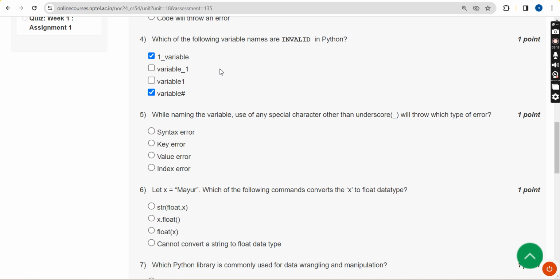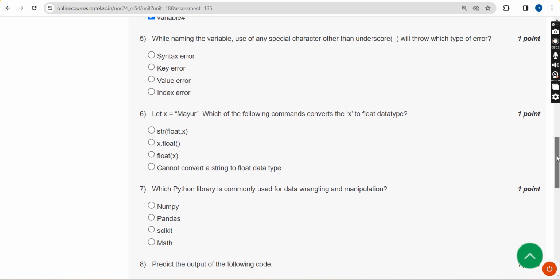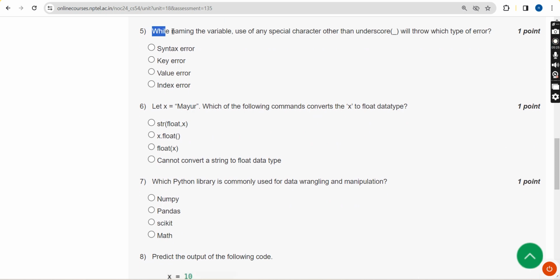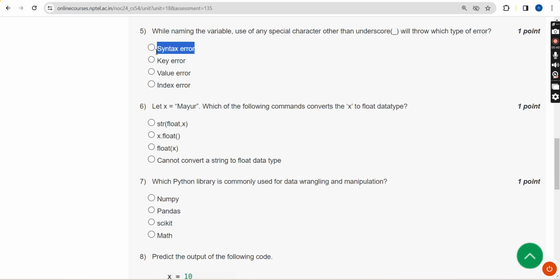Now let's move on to the fifth question. While naming a variable, use of any special character other than underscore will throw which type of error? So for the fifth question, the correct answer is option A, syntax error.